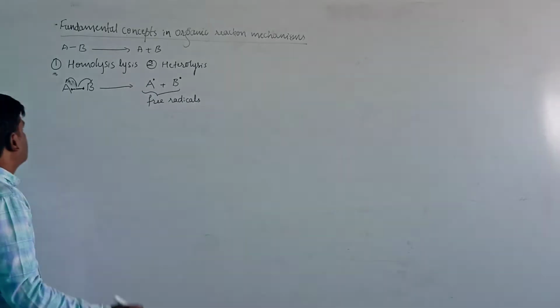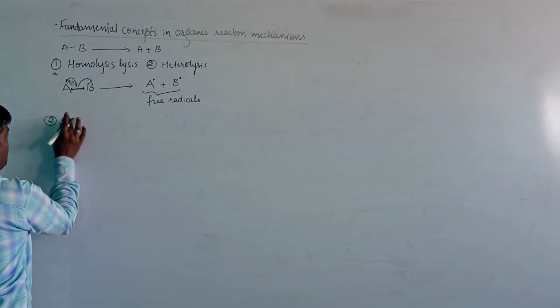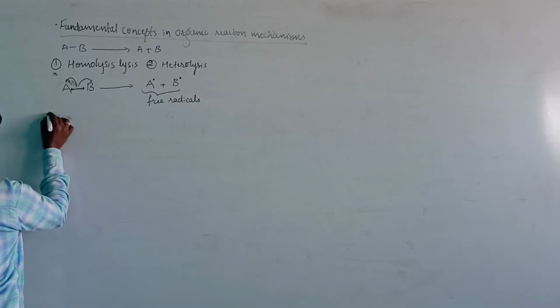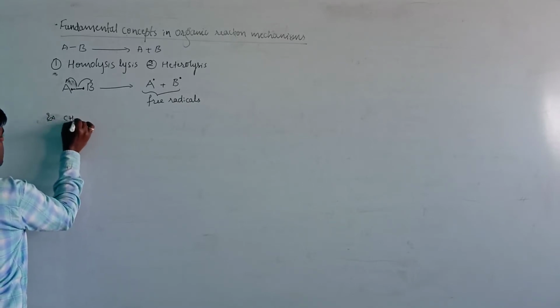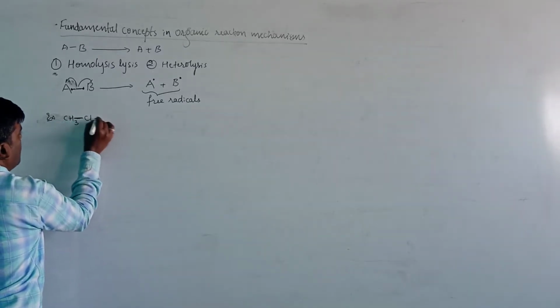Consider an example here: CH3-Cl undergoes homolysis.